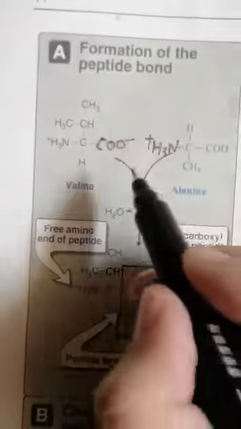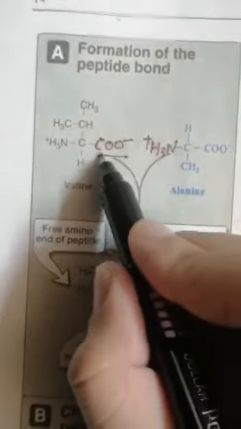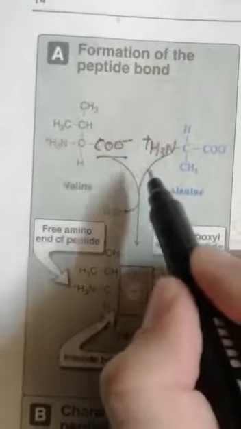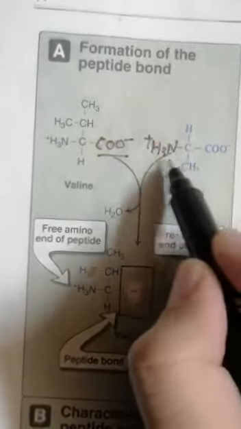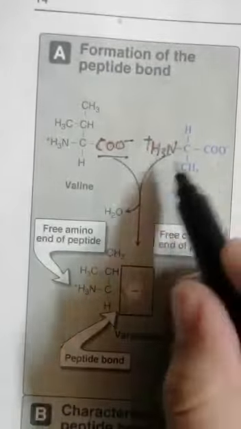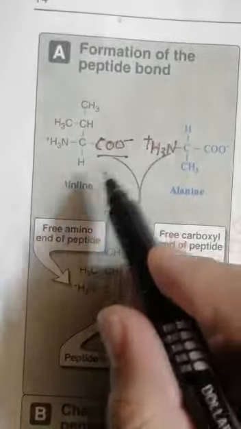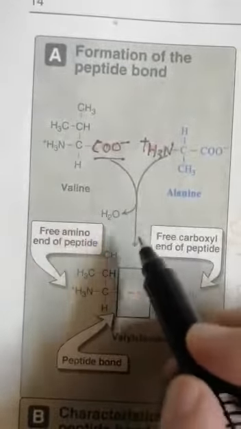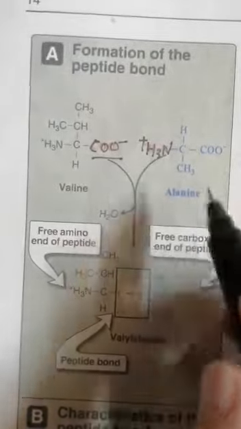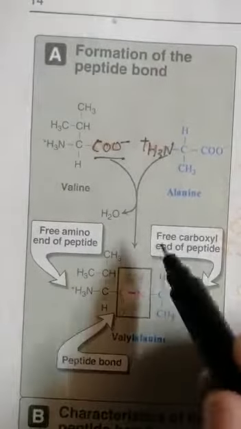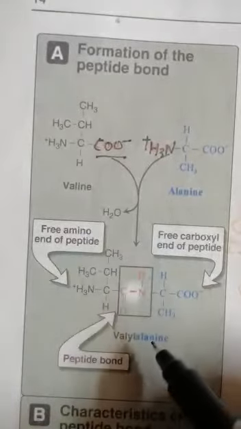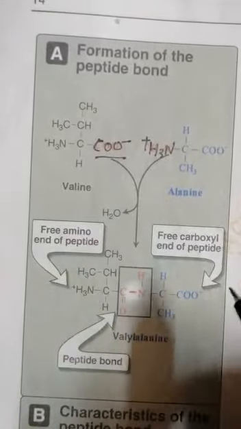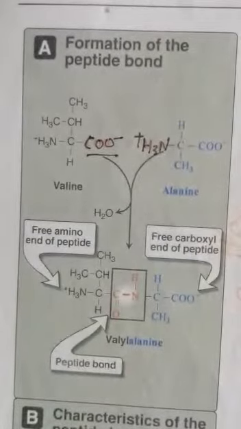Here you can see that when the carboxyl group, C double bond O negative, is combined with the amino group of another amino acid, that is the NH3 positive group, these two amino acids, with the loss of one water molecule, form the peptide bond. This is the formation of the peptide linkage between two amino acids, and the result is the formation of a protein, a sequence of different amino acids.